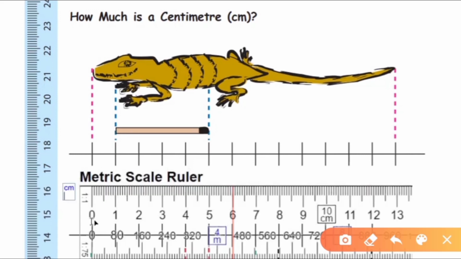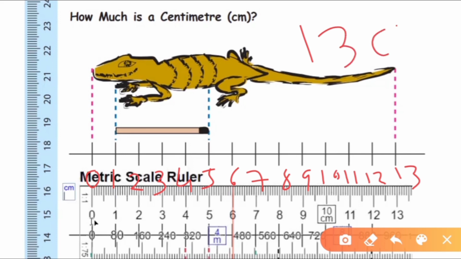We start from 0, 1, 2, 3, 4, 5, 6, 7, 8, 9, 10, 11, 12 and 13. So you can see from the starting point 0, ending point 13. So the length of the lizard is 13 centimeter.